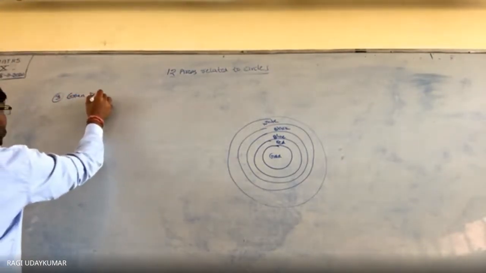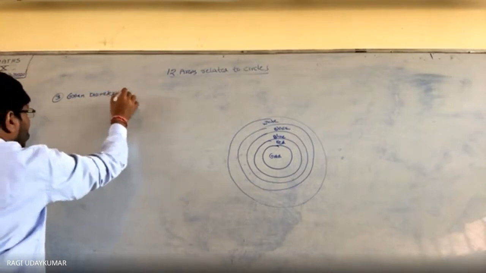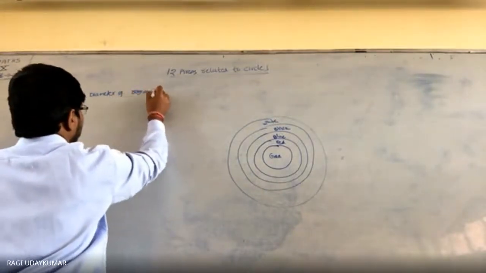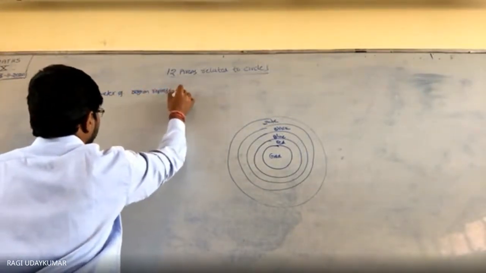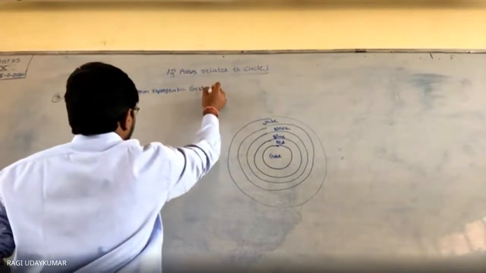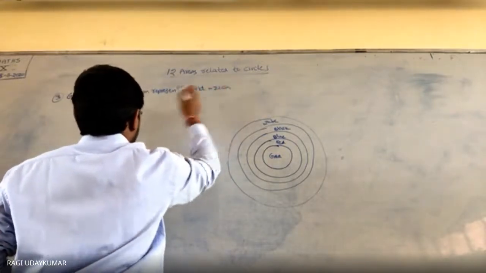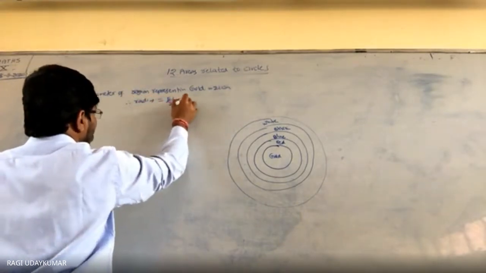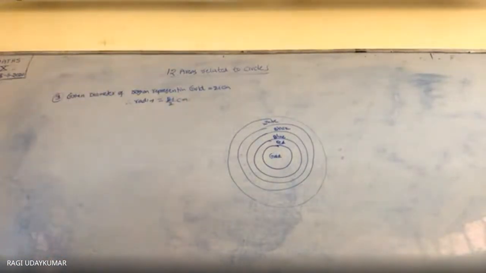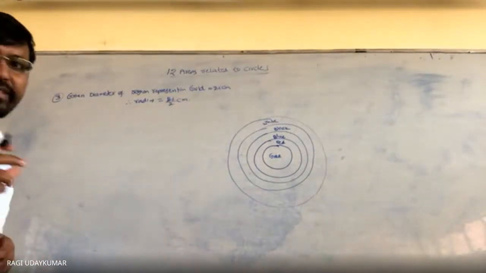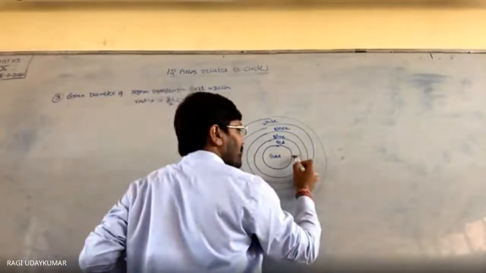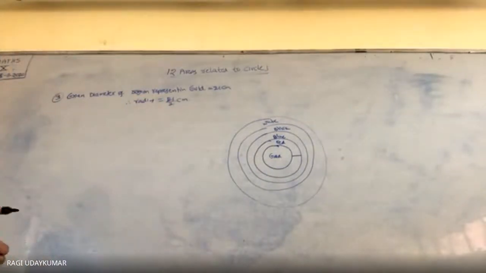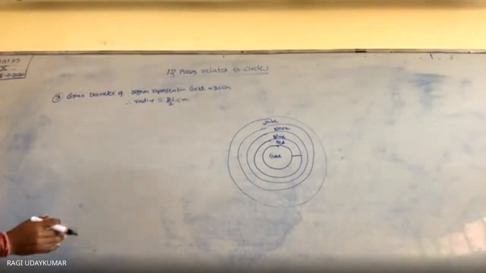Given: diameter of the region representing gold is equal to 21 centimeters. Therefore, radius is equal to 21 by 2 centimeters. And area find out karo. Width is given to you. The band width is 10.5. This is 10.5. 10.5 is nothing but 21 by 2; this is also 10.5 only. So every time 21 by 2, you should go on adding to get the new radius.